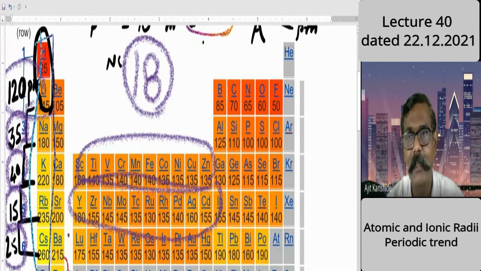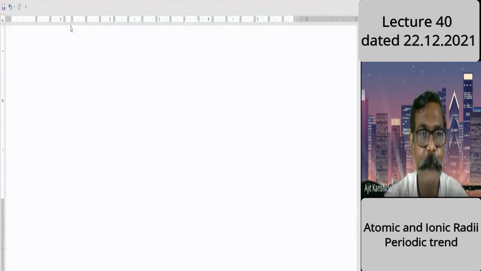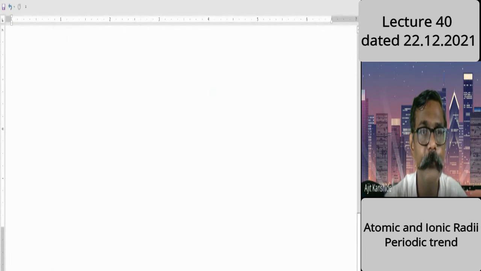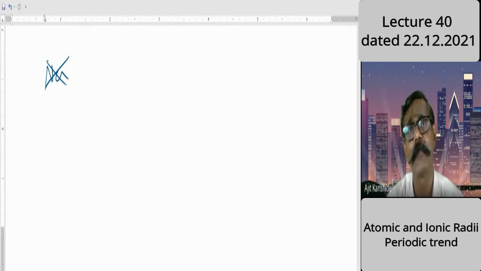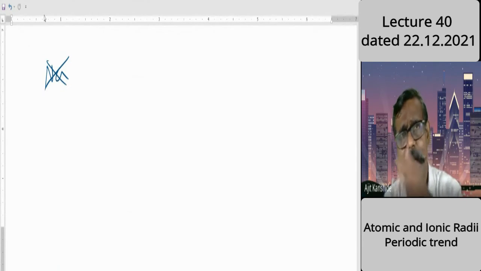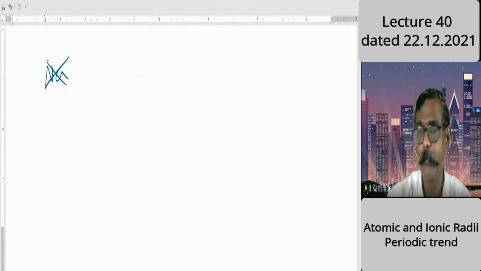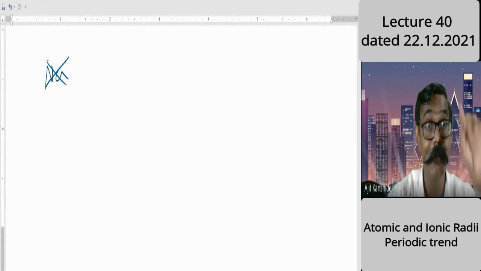I made mistakes. Which were my mistakes? In spite of lithium, I wrote sodium, which was a mistake. And accordingly, the next mistakes were there. In spite of sodium, I wrote potassium. And in spite of the next element, rubidium, I wrote potassium. Likewise, the sequence was wrong. It will come on record, therefore I am telling it again. By that mistake also, you will learn, okay, here there was a mistake.